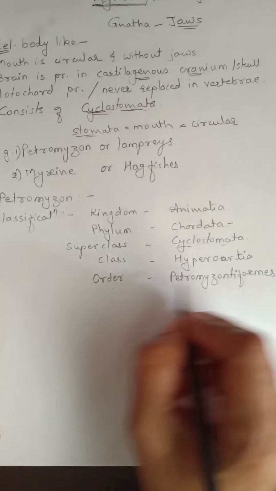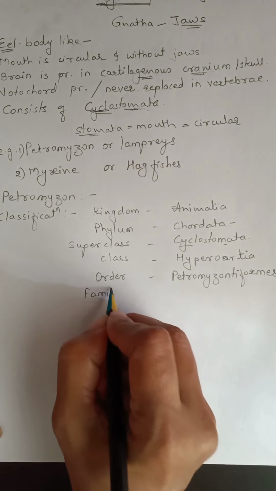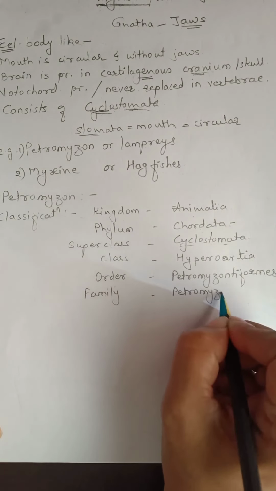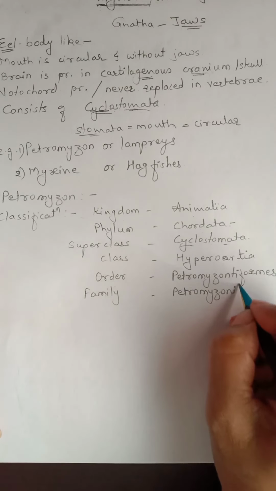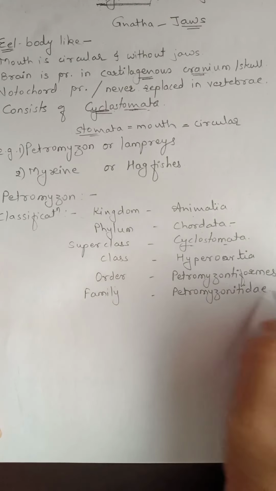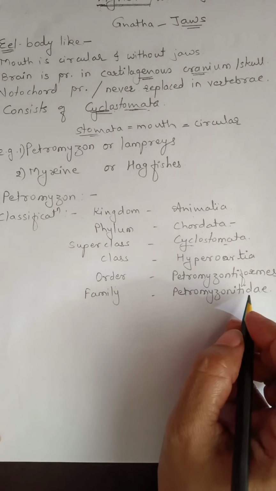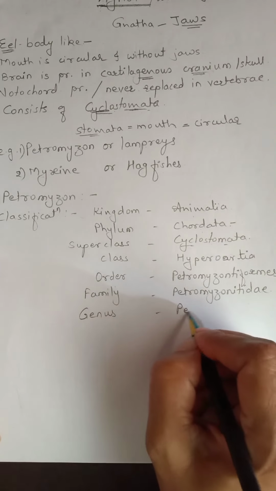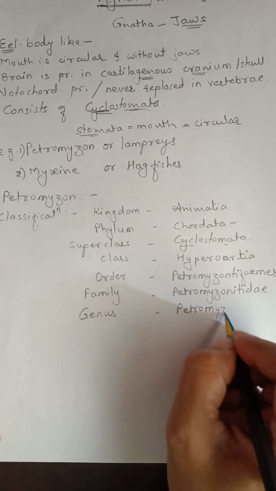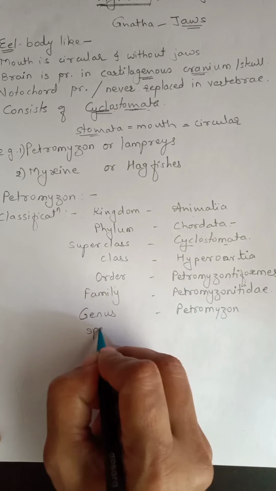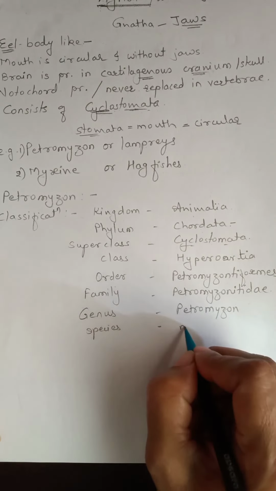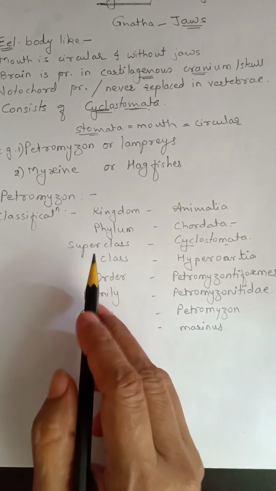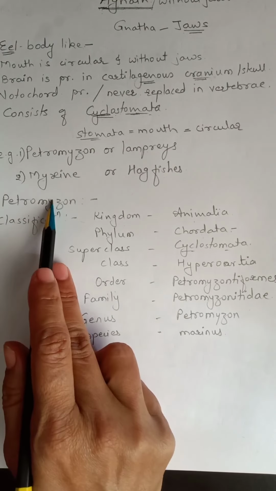Family Petromyzontidae. Genus Petromyzon and species Marinus. Okay, this is the classification of Petromyzon.